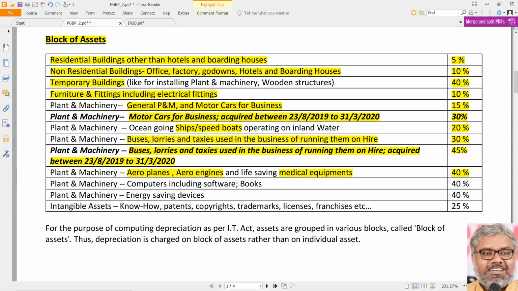Again, very important one, because every business will have them, is the next category. That is computers including software and books. Those are eligible for 40%. This is very important. Everybody will have it. Nowadays, every business, every SSC will have computers or not. Yes. What is the rate of depreciation on that? 40%. Another very important point to note here, software under Income Tax Act is treated as a tangible asset. It is eligible for 40% rate of depreciation.